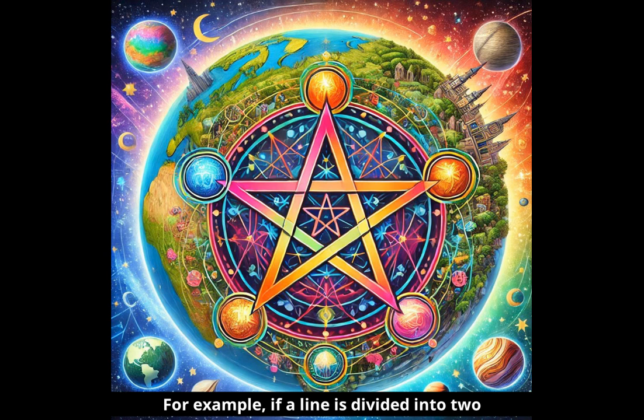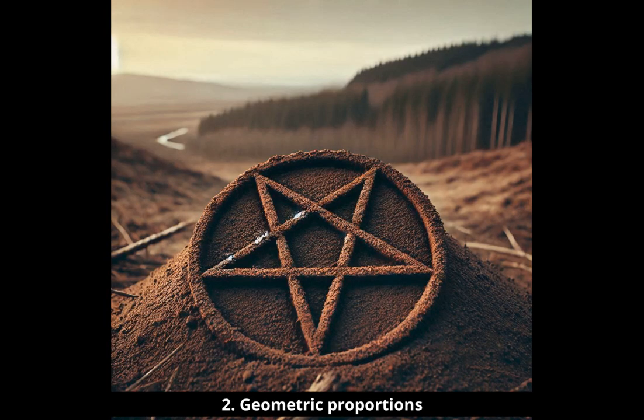For example, if a line is divided into 2 sections inside the pentagram, the length of the longer section relates to the original complete line as the ratio of the golden ratio, 1 to 1.618.